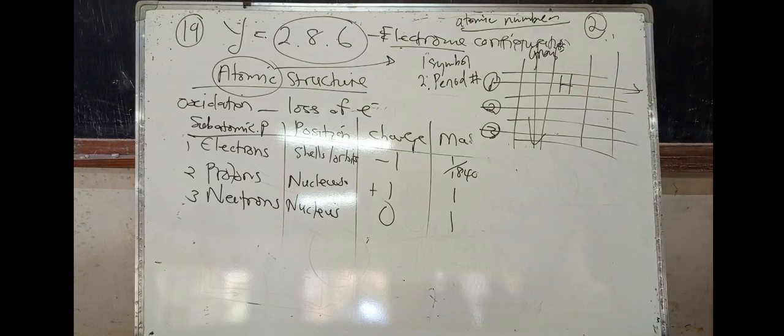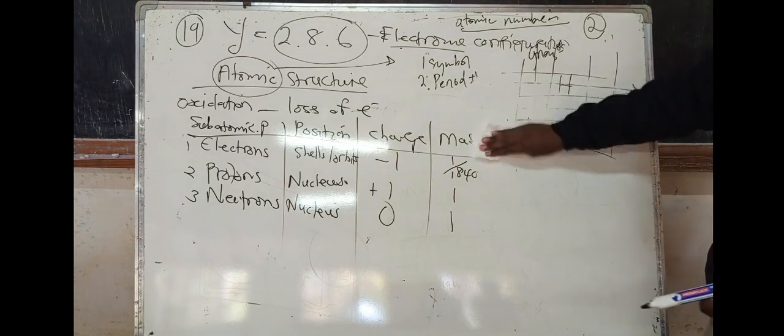Calcium is in period 4. The group numbers are 1, 2, 3, 4, 5, 6, 7, and group 0 or group 8. So correct, calcium is in period 4, group 2.